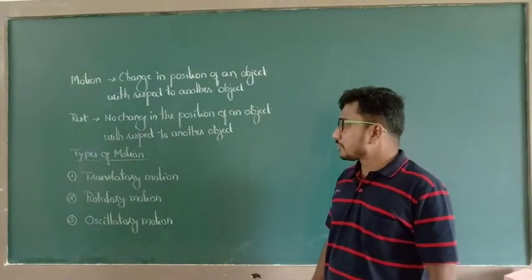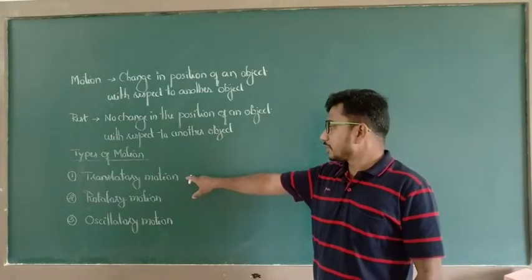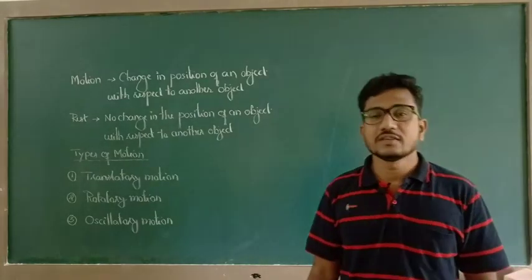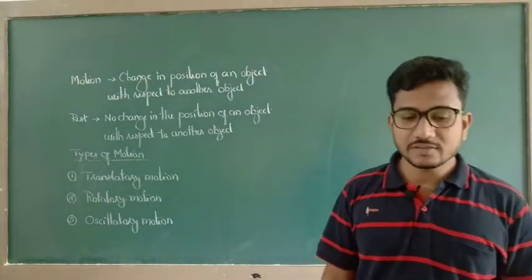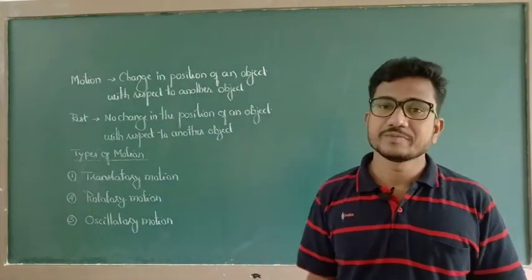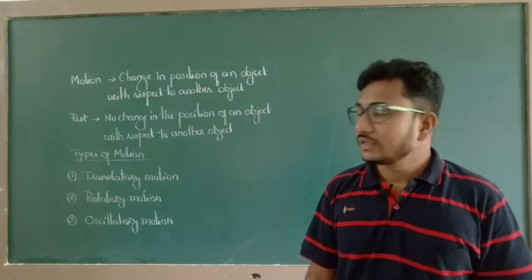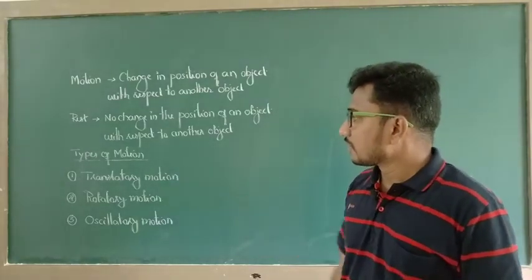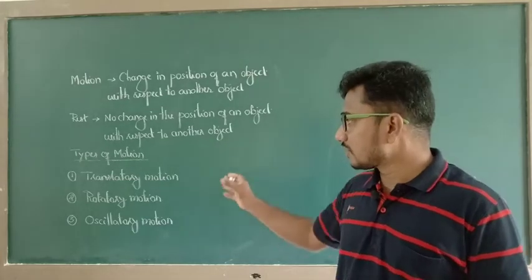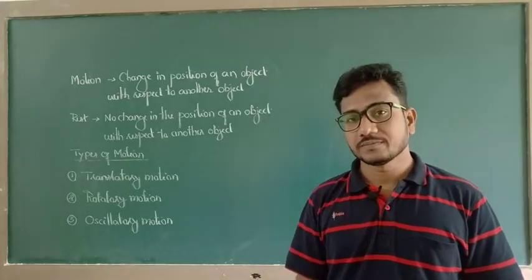Translatory motion means the object is moving in a particular direction, and hence the particles of the object are also moving in the same direction. Such a type of change in position of the system is known as translatory motion.